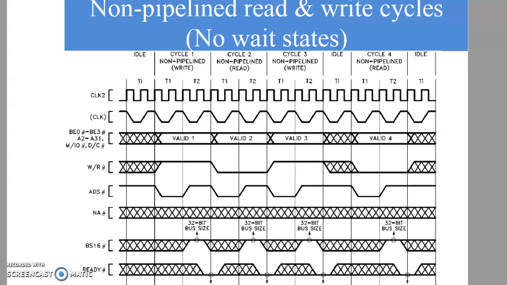So this is the use of the ready bar to complete the data transfer between the data bus and the memory. If it's a read, from memory to data bus; if it's a write, from data bus to memory. If ready bar is made high during the second bus state, in that case a wait state gets introduced. So till the ready bar becomes low again, there will be wait states introduced in the machine cycle. Since this is a no wait state machine cycle diagram, in the second bus state ready bar is made low in each machine cycle, and that completes the data transfer.